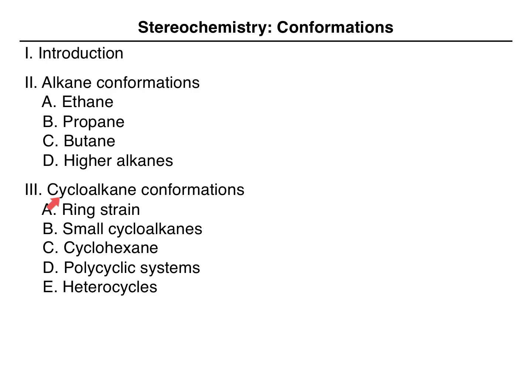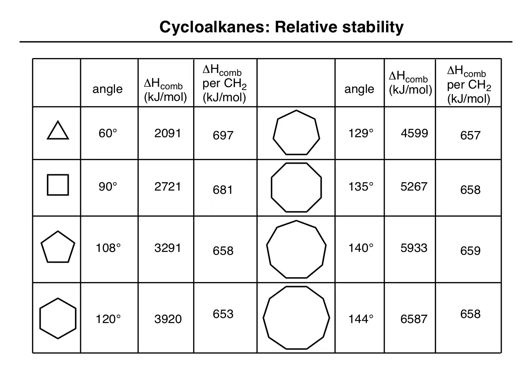Before we talk about cycloalkane conformations, we are going to take a look at ring strain, which actually provides some evidence about the fact that cycloalkanes do adopt different conformations. By the early 1800s, a number of cycloalkanes were known, but there wasn't a whole lot of information known about them.